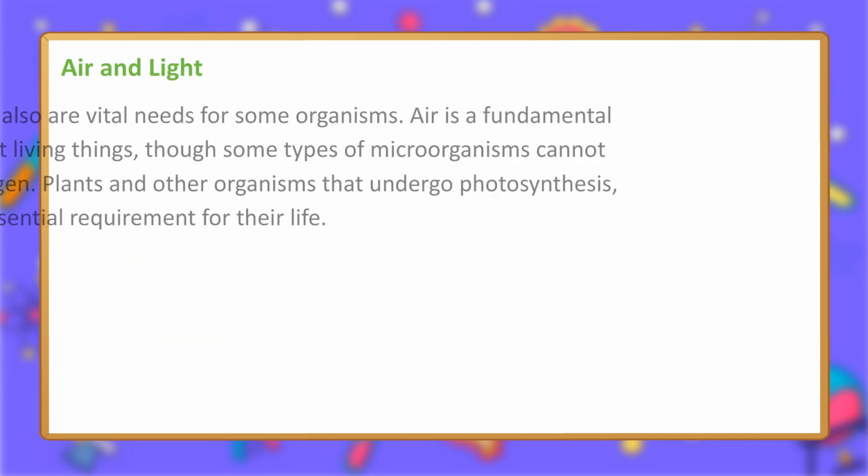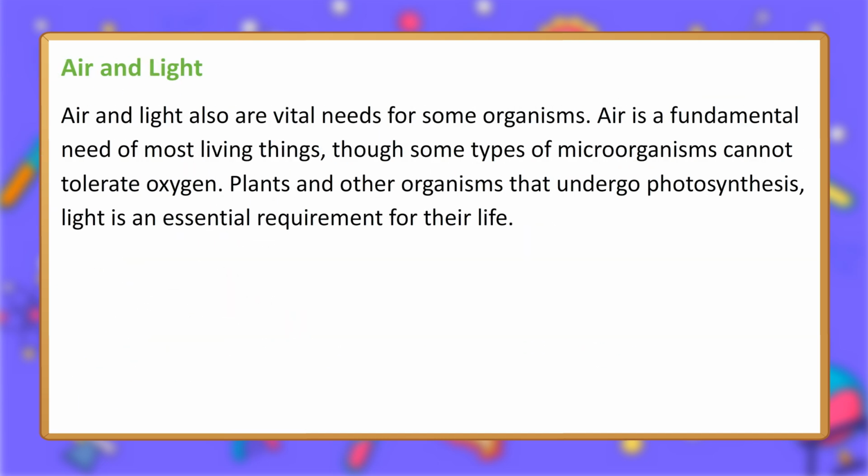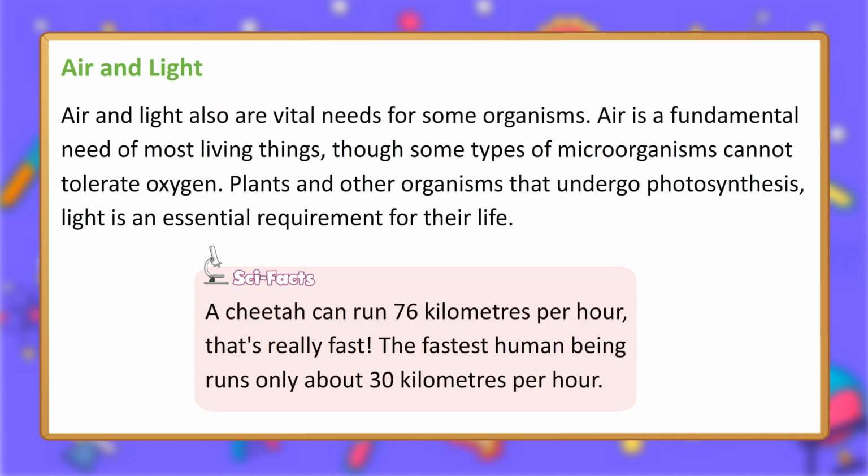Air and light. Air and light also are vital needs for some organisms. Air is a fundamental need of most living things, though some types of microorganisms cannot tolerate oxygen. For plants and other organisms that undergo photosynthesis, light is an essential requirement for their life. Sci facts. A cheetah can run 76 kilometers per hour. That's really fast. The fastest human being runs only about 30 kilometers per hour.